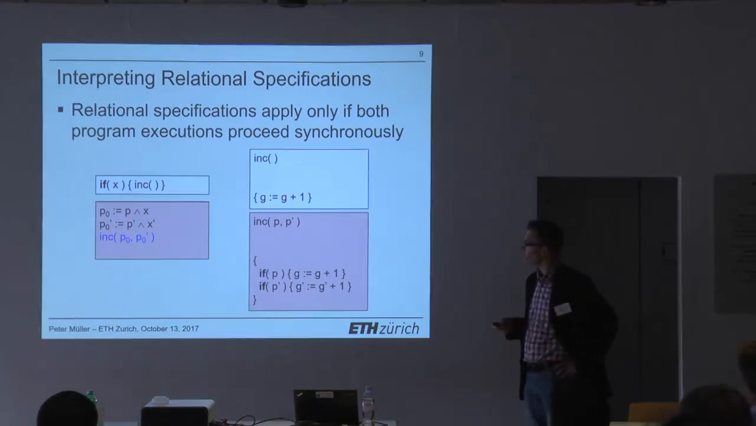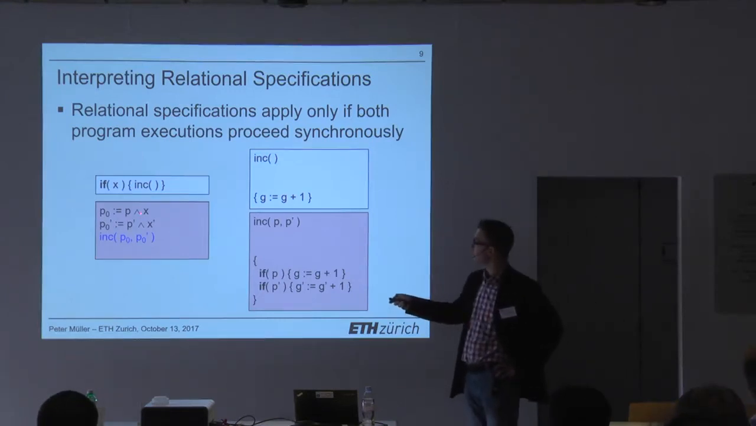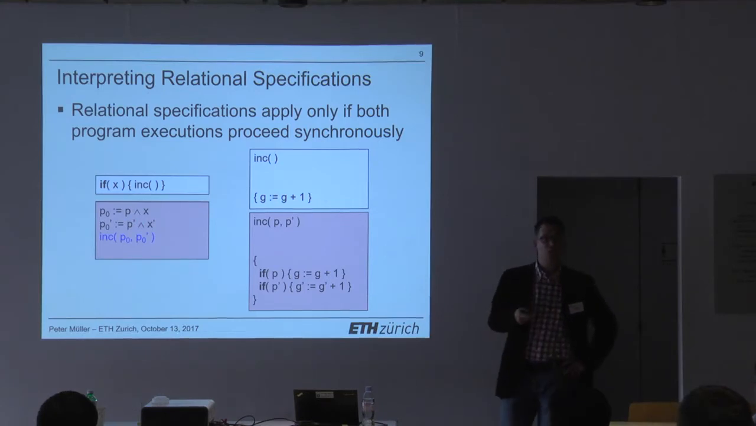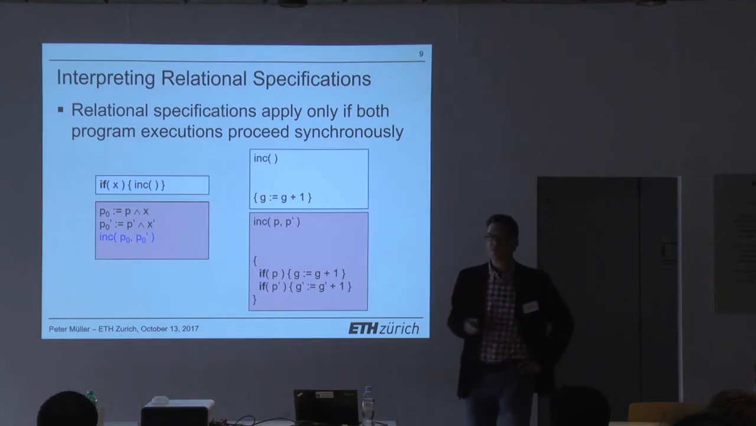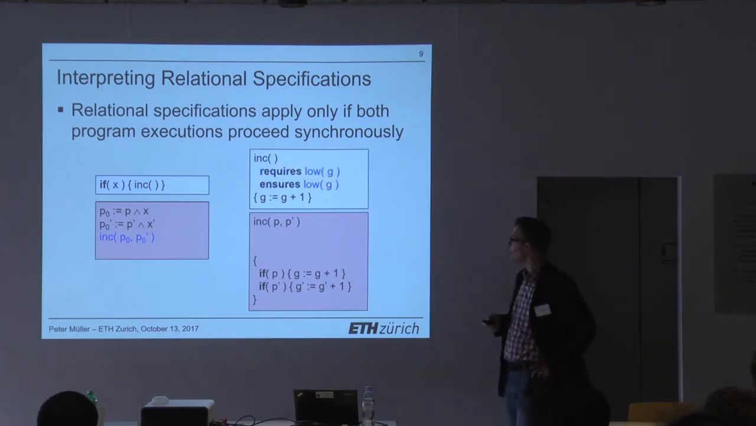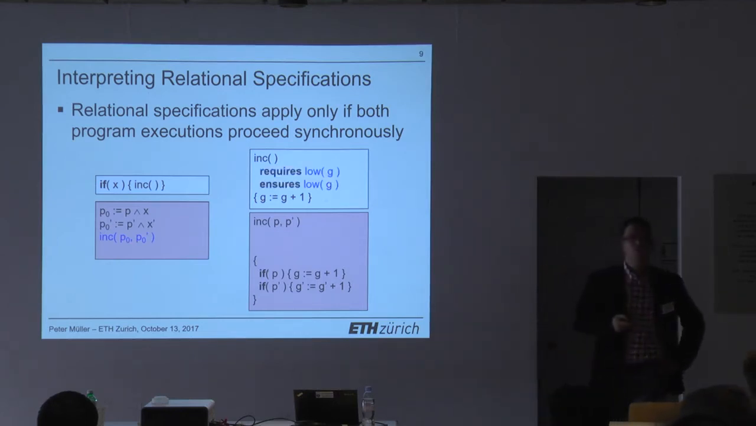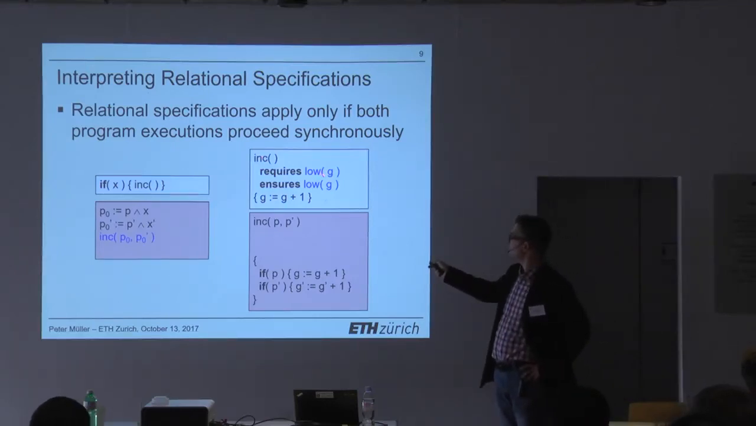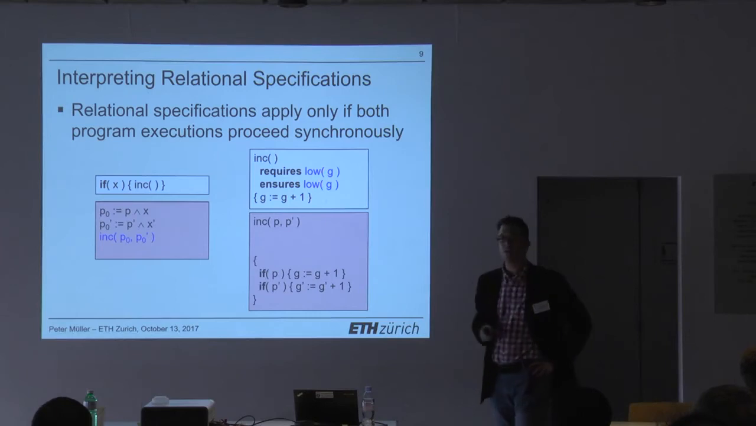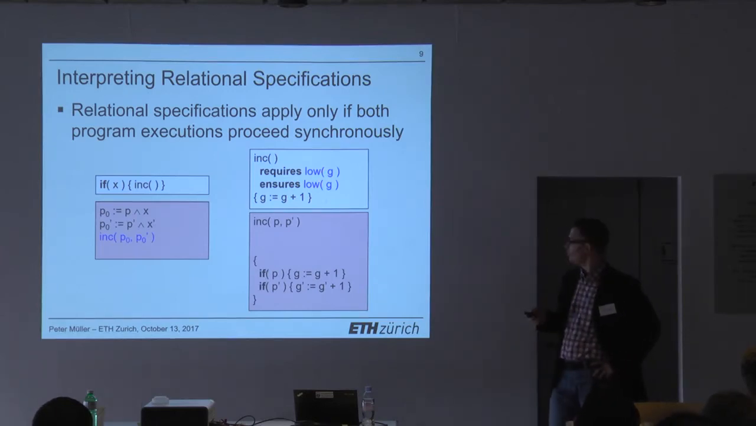Okay? So now if you wanted to verify this client, of course, we wouldn't succeed because we want to do modular verification. We want to use only the specification of inc, but inc doesn't have a specification. But now the point is we can actually use such a relational specification now. So we can say inc requires G to be low to begin with and guarantees that G will remain low. So if we encode that,